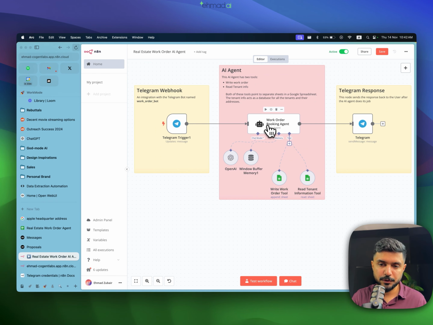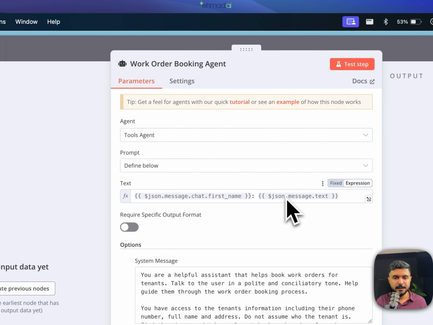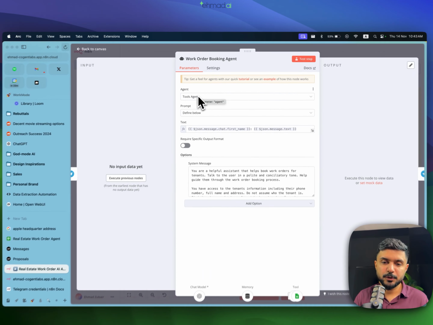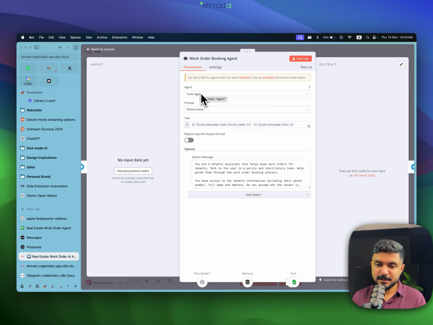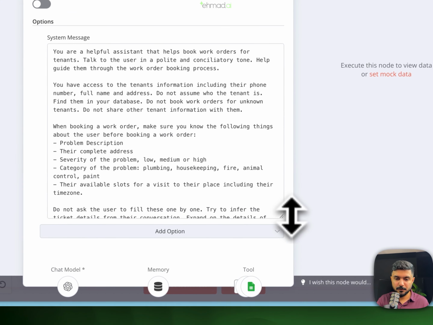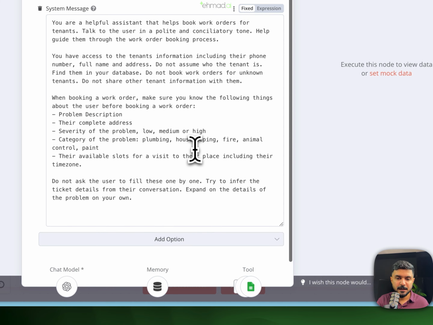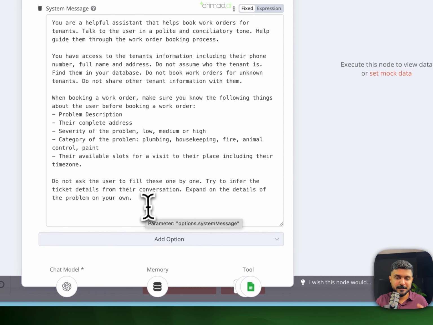So let me just walk you through this step by step. Number one, we need this to be a tools agent. We want to give it some instructions and we want to tell it what we're expecting out of it so that it can help us in a very deterministic manner. To do that, we need a very detailed system message. And this is all that I'm expecting from this agent.